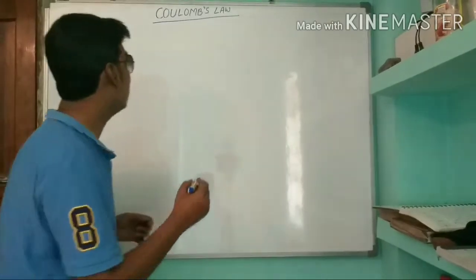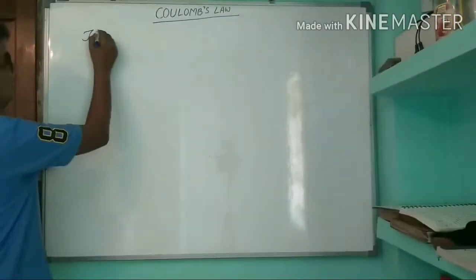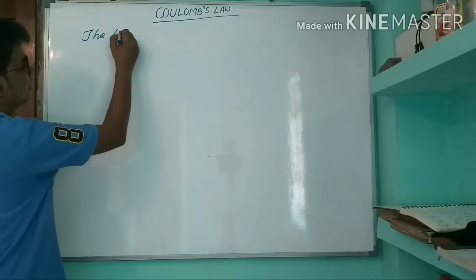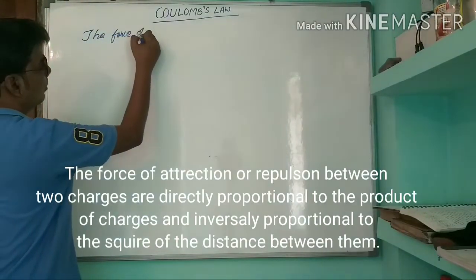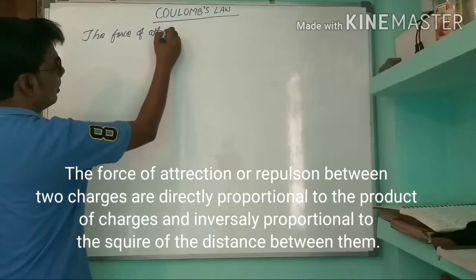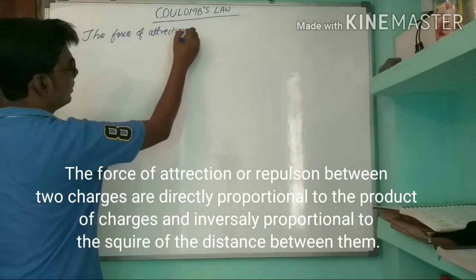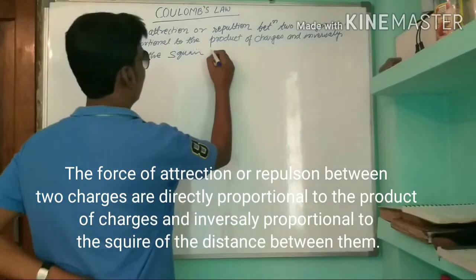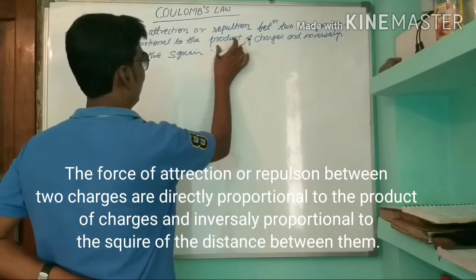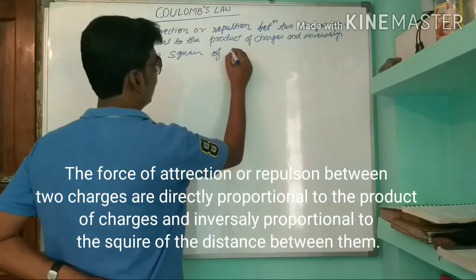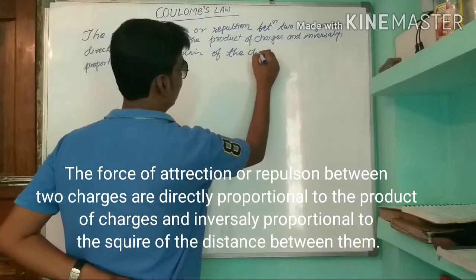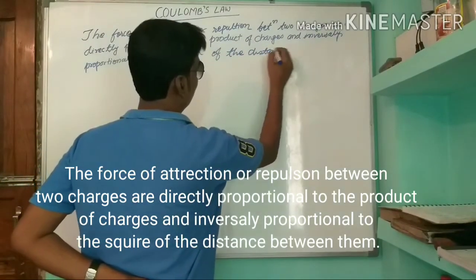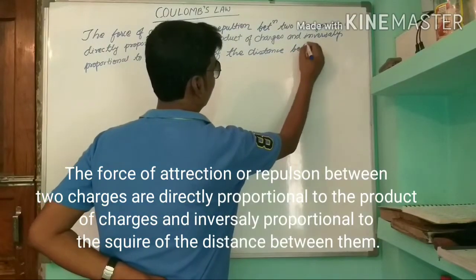So Coulomb's law says that the force of attraction or repulsion is inversely proportional to the square of the distance between them.